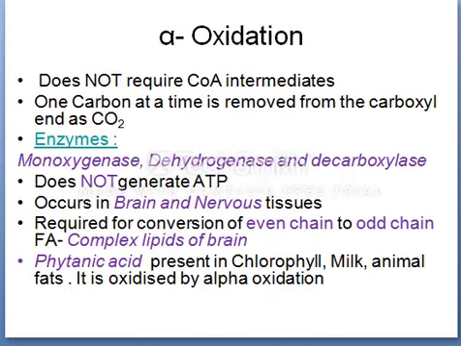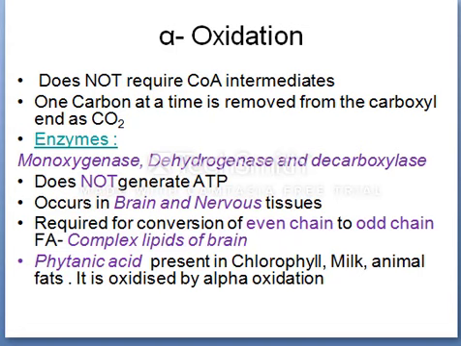And alpha oxidation is a minor pathway occurring in endoplasmic reticulum and mitochondria. It removes one carbon unit at a time from the carboxyl end. That is, oxidation of the alpha carbon occurs. So unlike beta oxidation, the function of this pathway is not the production of any high energy phosphate bonds, but rather the degradation of methylated fatty acids. This process occurs in brain and other nervous tissues.